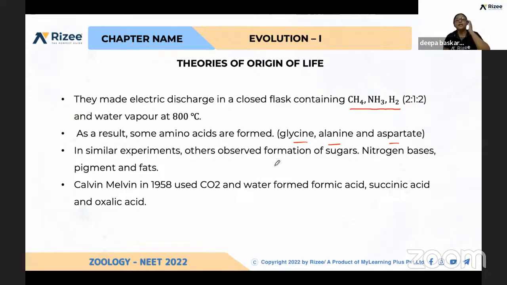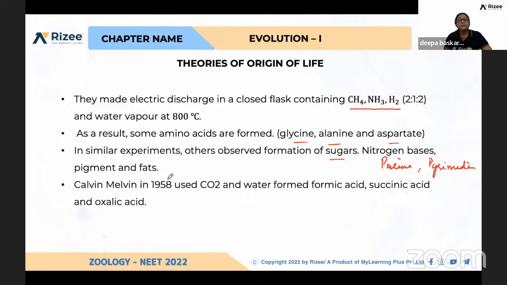After that, many scientists conducted similar experiments to prove that different sugars have been formed, and nitrogen bases, that is purine and pyrimidine bases, have been developed by adding different combinations of molecules into that flask.